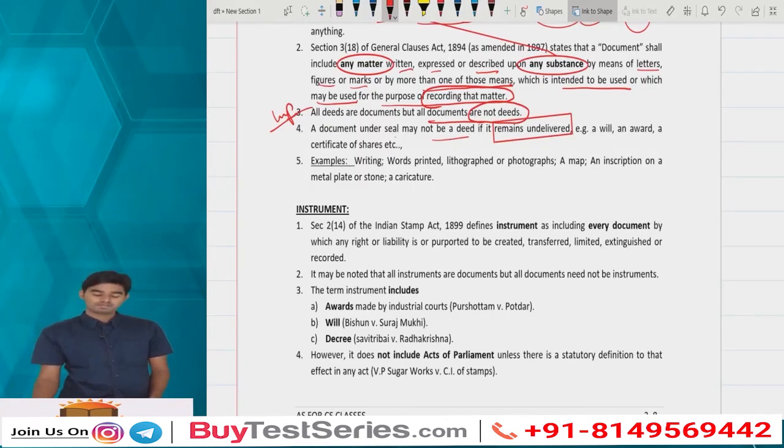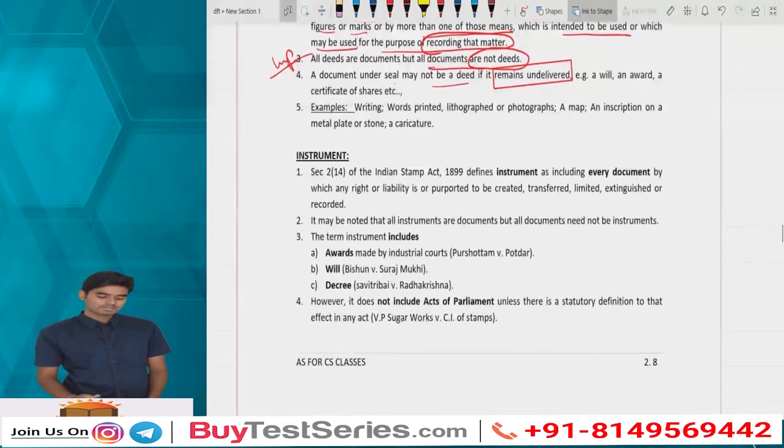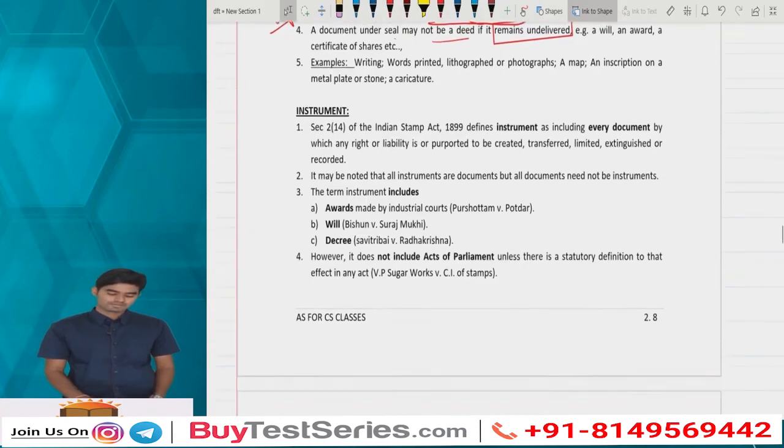Clear? Examples: a will, an award, writings, words printed, lithograph, photographs, a map, an inscription on a metal plate or a stone, a caricature. So everything in this universe which is giving you some information is nothing but a document.